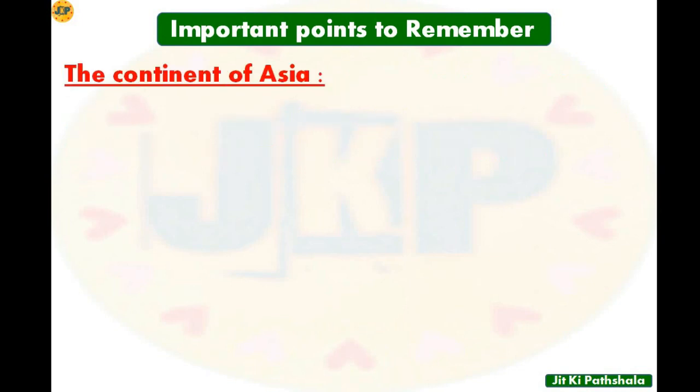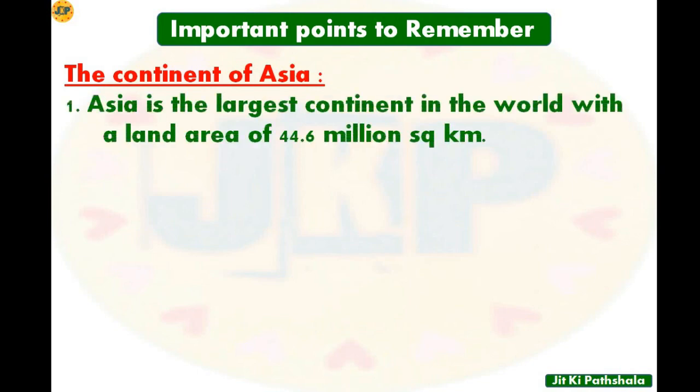Now let's see some of the important points from the topic, the continent of Asia. Number 1 is Asia is the largest continent in the world with a land area of 44.6 million square kilometers. So point number 1, we have already seen that Asia is the largest continent and it has a land area of 44.6 million square kilometers.